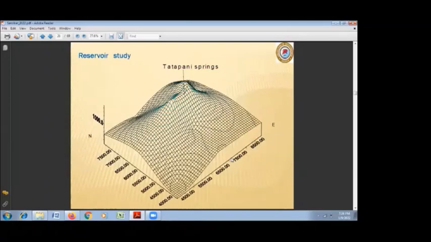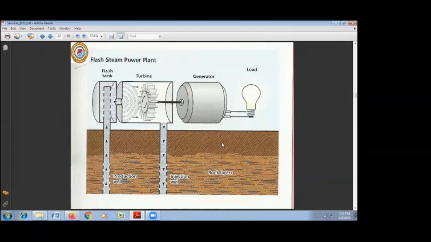Based on all this data, the geothermal reservoir configuration is prepared, that is, the subsurface configuration of the geothermal field in depth as well as, we can say, horizontal extent in 3D. Then it can be very much used for prediction of the borehole temperatures, where we can get production, planning and borehole planning also, exploration. Once all this is over, we have completed the drilling, we have got the hot water.